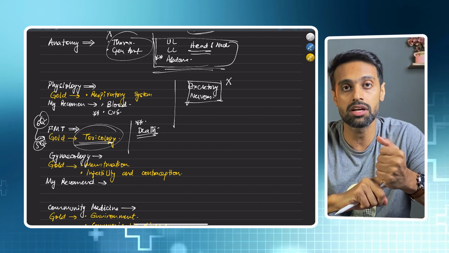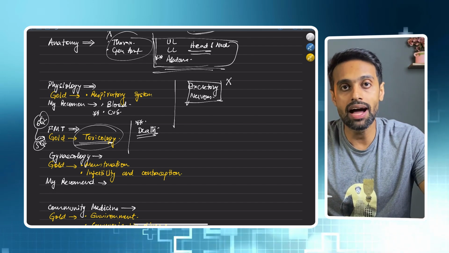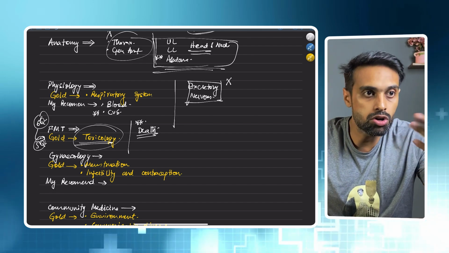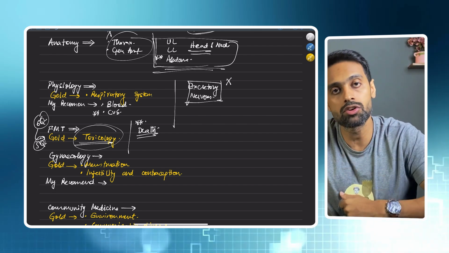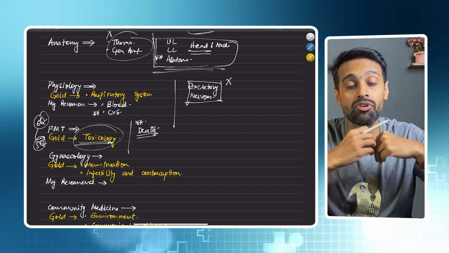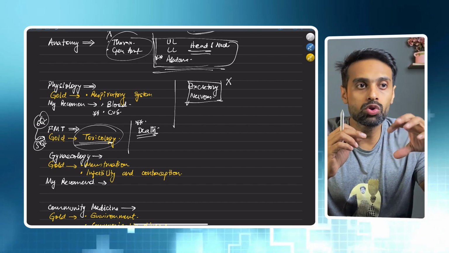Go through the correct answer, go through all the options. If you knew the answer, then fine. If you did not know the answer, why did you not know the answer? Whether you had studied and forgotten the topic, whether you were completely unaware of the topic. So go back and study the topic. Go back and go through the options.